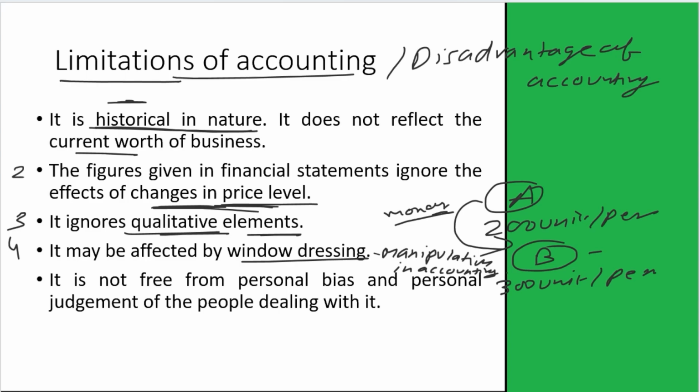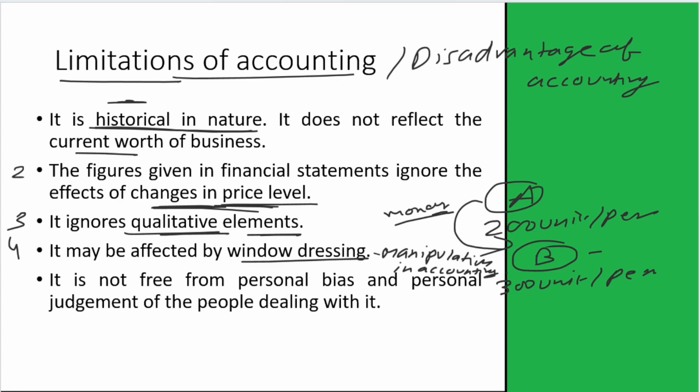As if we want to show profits more, we can manipulate or hide some information so that we can show our profit more, so that our financial statement looks good and we will get a good record or good image in the market. So it is affected by the window dressing because it depends on who is the accountant managing the accounts, that he is giving correct information or not.